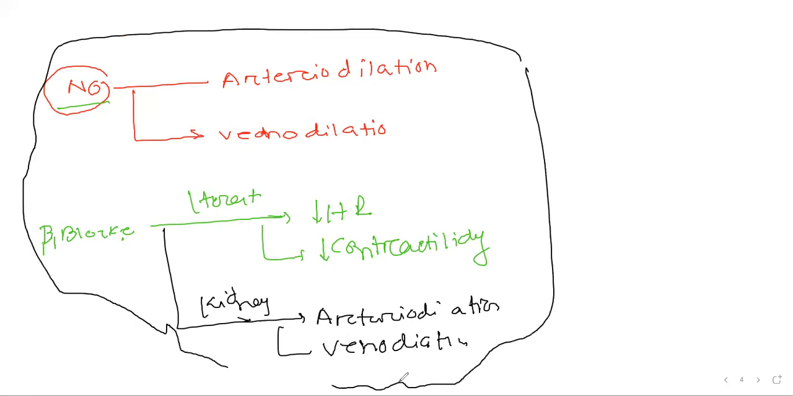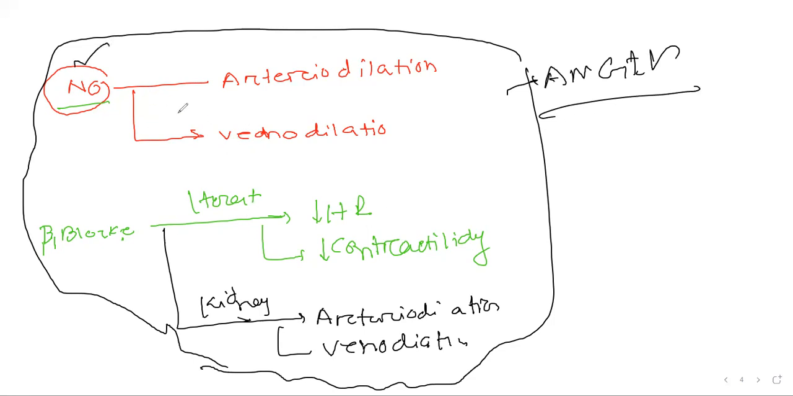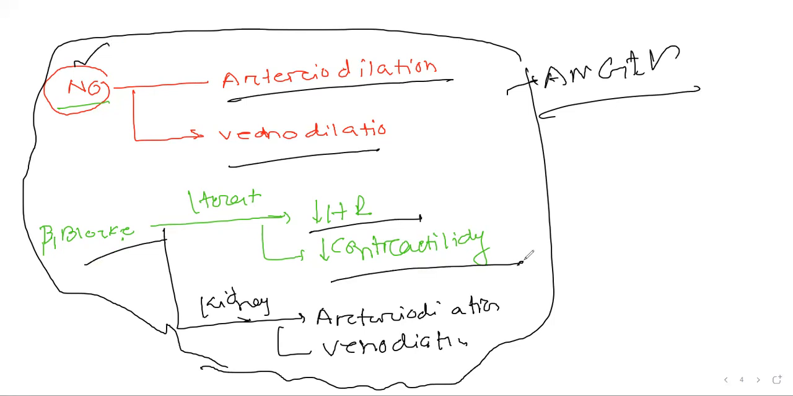But now we will see how these are altering in our angina patient, how this reduces our angina. So we can now see the nitric oxide. It will cause arteriodilation and venodilation, and beta blocker, in the heart, reduces heart rate and contractility, and it also acts on the kidney, causing arteriodilation and venodilation.